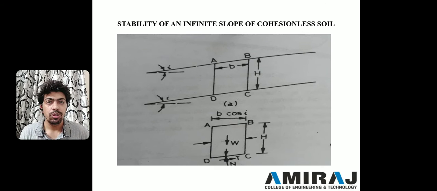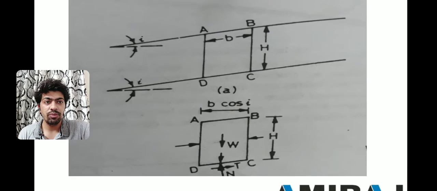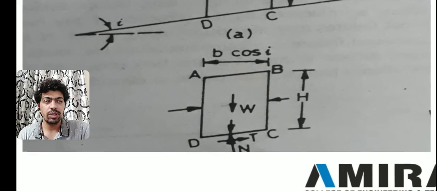Now to resolve this portion, we need to define two components. One is normal component and one is parallel component. Now the values of normal component will be b cos I, and you can see this in figure. There is two types of forces.